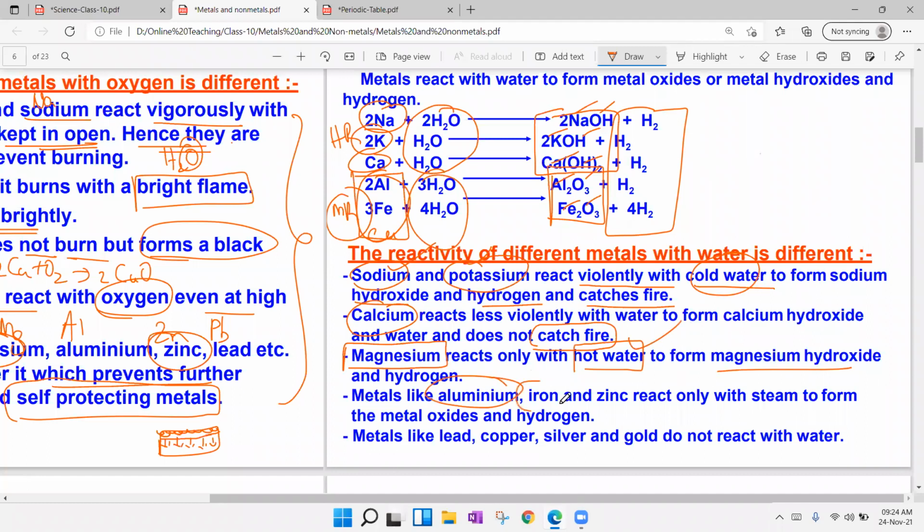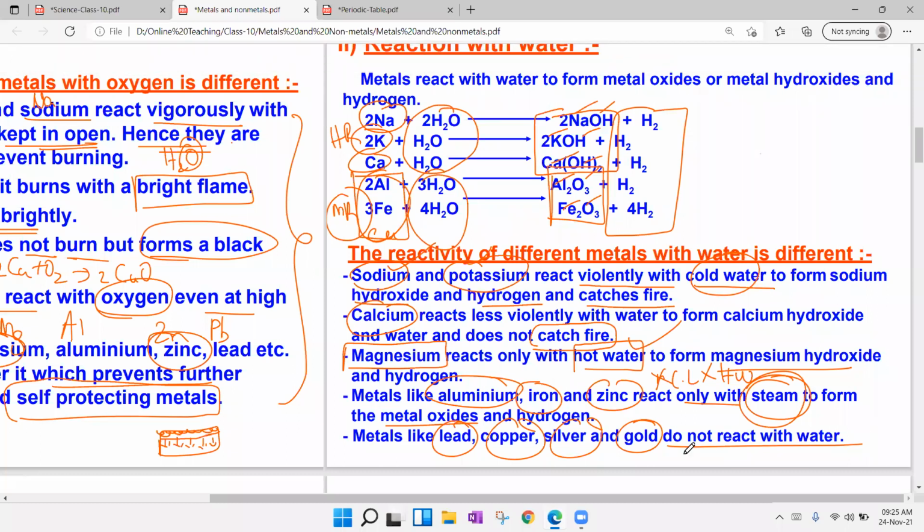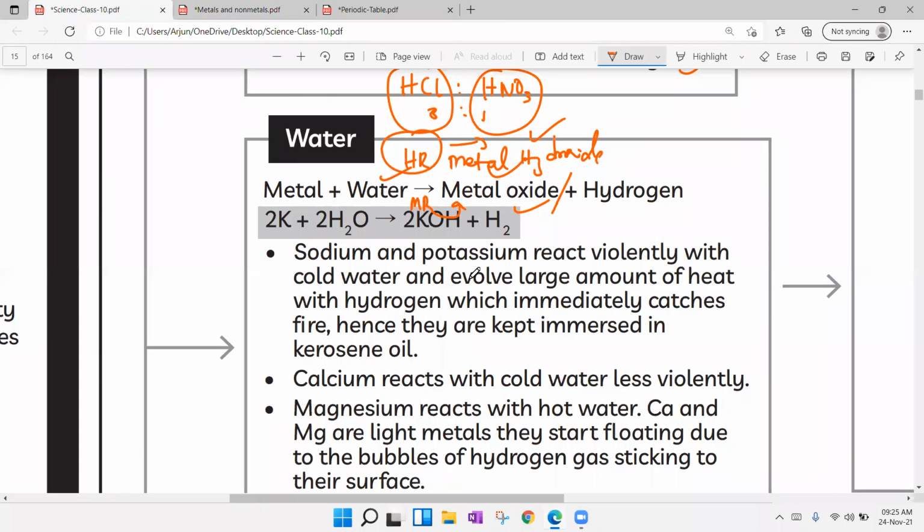Metals like aluminium, iron, zinc only react with steam, guys, not with cold water, not with hot water, only with steam to form metal oxides. Metals like lead, copper, silver, gold, platinum do not react with water. So different metals have different reactivities, and we have to understand that.